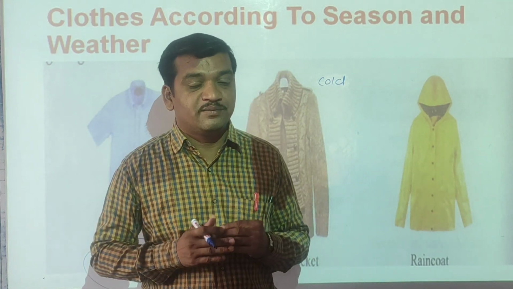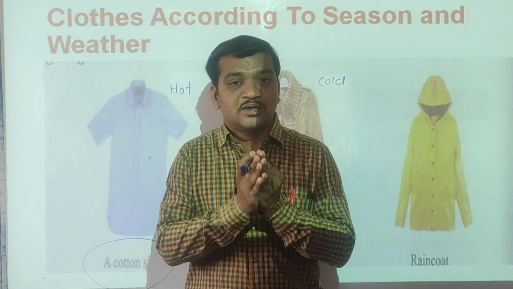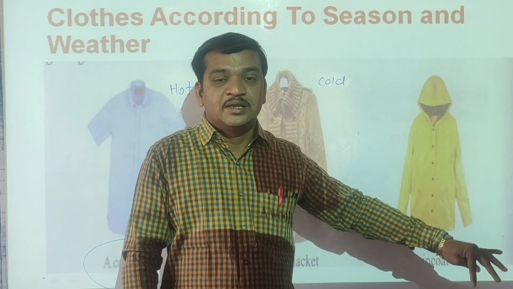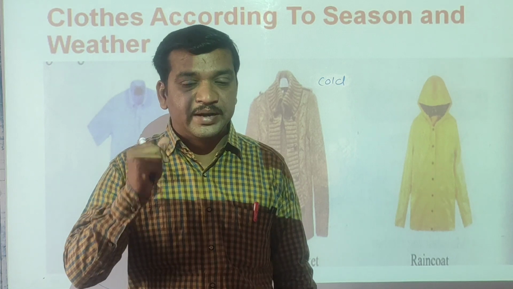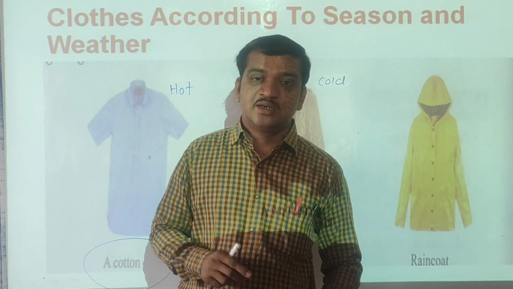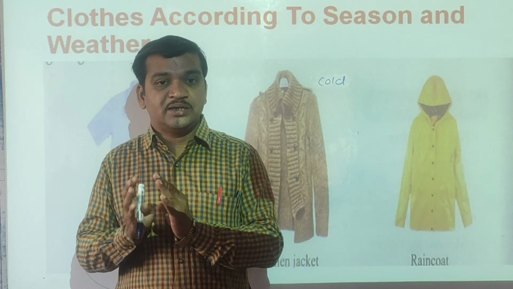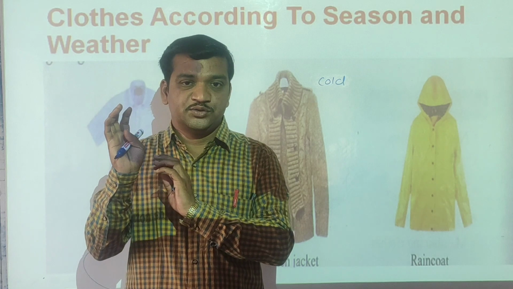It means our body and our clothes will not become wet, and the raincoat keeps us dry. One more thing we use is the umbrella. The umbrella also keeps us dry and protects us from the rain.